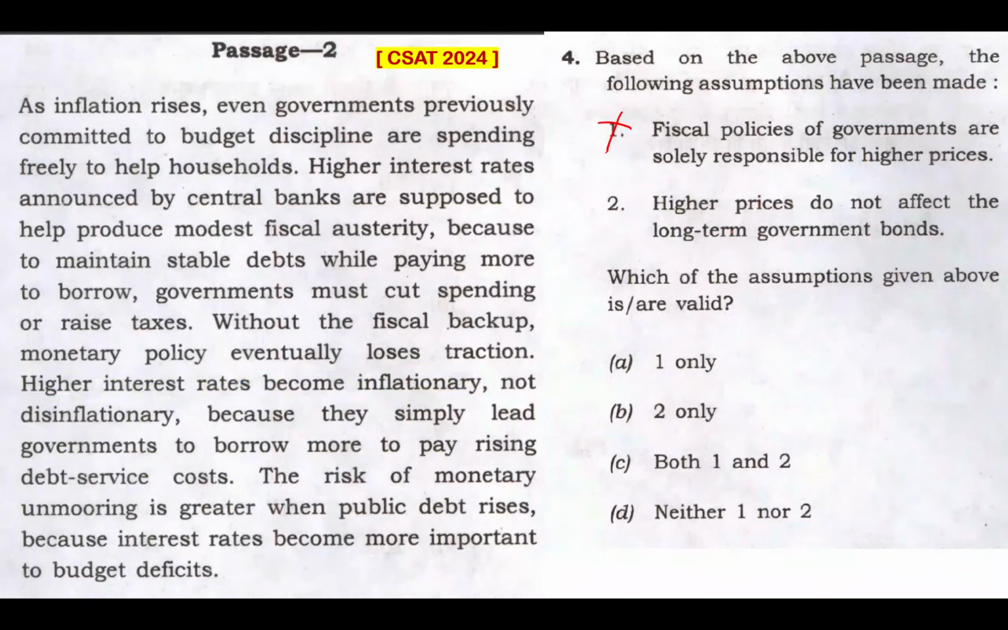Statement 2, higher prices do not affect the long-term government bonds. Long-term government bonds? This passage never mentions the impact or interaction between that to long-term government bonds and higher prices. So this is too out of context to be taken as an assumption. So statement 2 cannot be taken. So rightly so, my answer is option D.